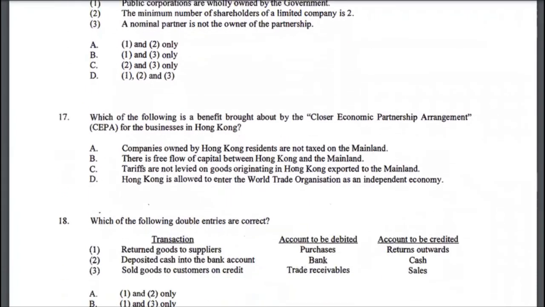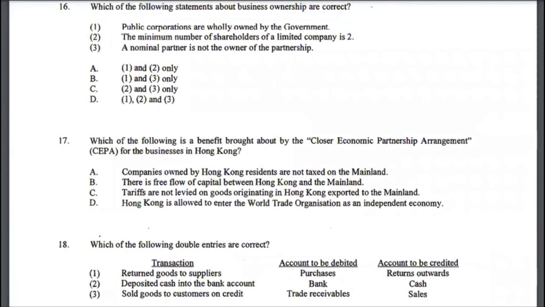Let's look at multiple choice 16. Which of the following statements about business ownership are correct? Public corporations are wholly owned by the government. It's a public corporation. That is actually true. The minimum number of shareholders of a limited company is 2. No, that is actually not true. A nominal partner is not the owner of a partnership. That is correct as well. So 1 and 3. So the correct answer to multiple choice 16 would be option B.